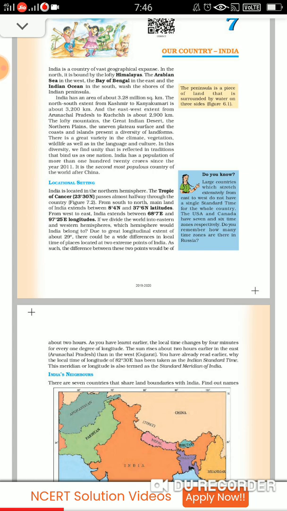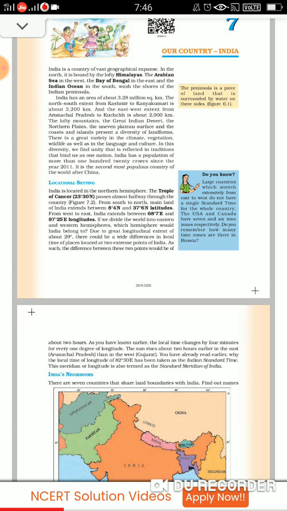Now the mountains, the Great Indian Desert, the Northern Peninsula, the uneven plateaus, the coasts, the islands, they all make a diversity of landforms in India. So here we have a great variety of climate, vegetation, wildlife, languages, cultures, and in this diversity, still we find unity. So what do we call India? Unity in diversity. Fine. So you can see the traditions, they all bind us as one nation.